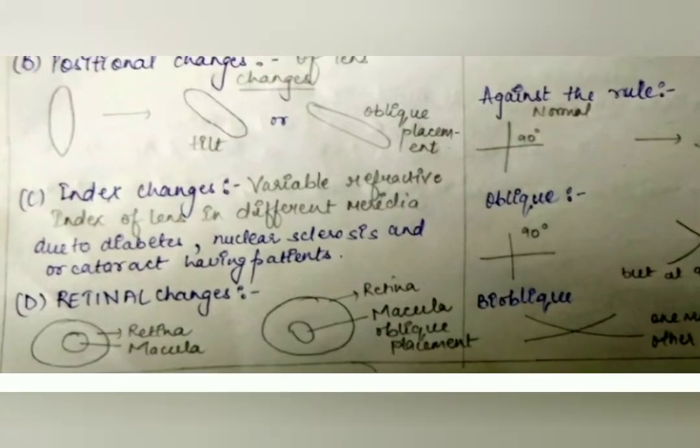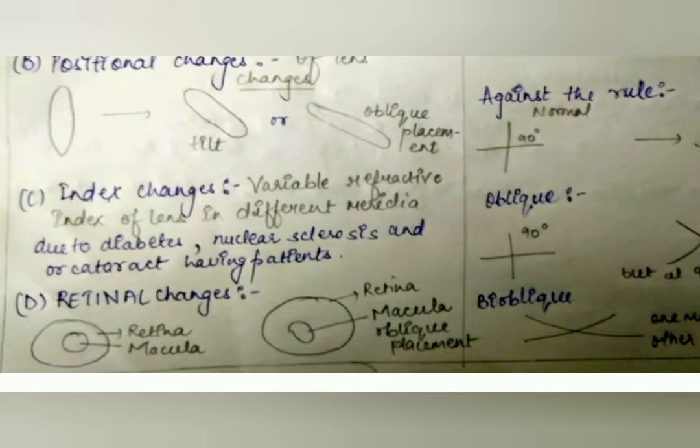Then the index changes. Index changes means that variable refractive index of lens is there in different meridia. Okay, it may be due to diabetes, nuclear sclerosis, and cataract. Whenever the patient is having diabetes, nuclear sclerosis, or cataract, those patients have major chances of getting their refractive index changed.